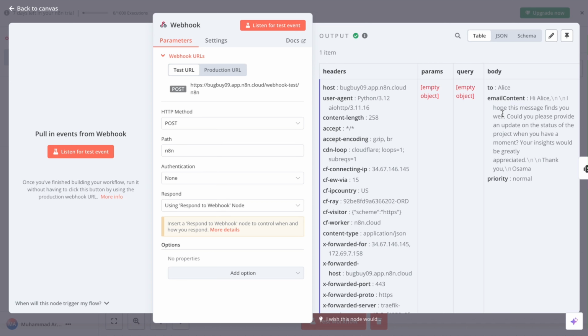In the webhook node, we use the POST method, no authentication, the test URL, and enable wait for the last node to finish. So the webhook responds after the action completes.